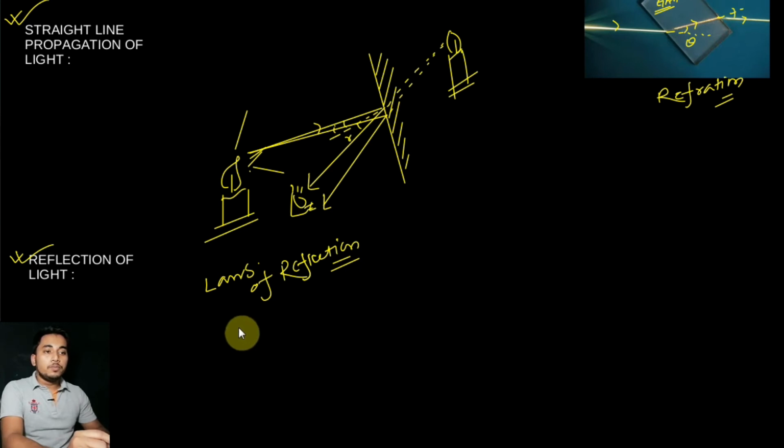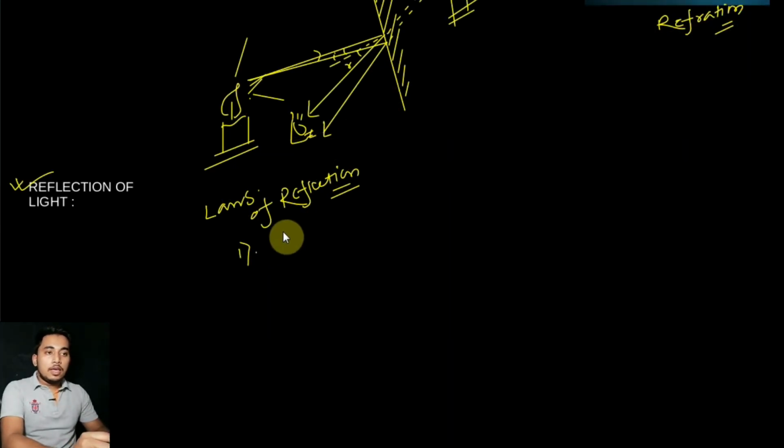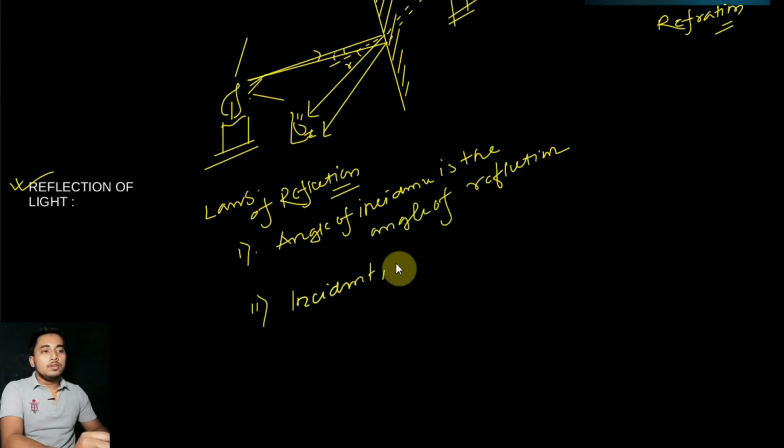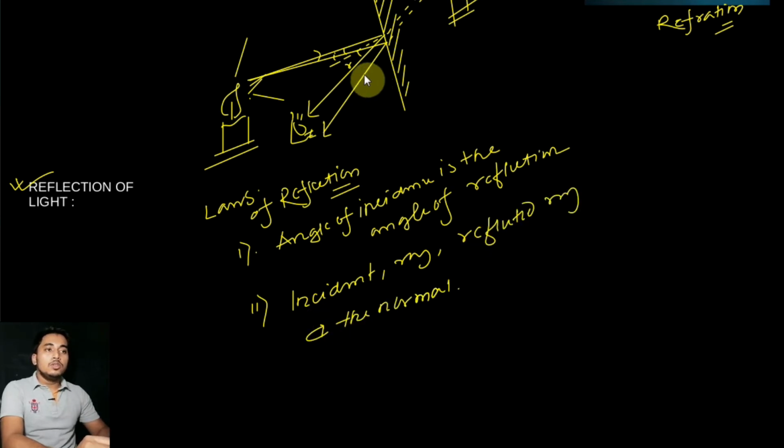Okay, number one, here the angle of incidence is the angle of reflection. Okay, number two, incident ray, reflected ray, and the normal. What is the normal? This perpendicular, this vertical line is the normal, which we call N. These three things, incident ray, reflected ray, and the normal, will lie on the same plane.